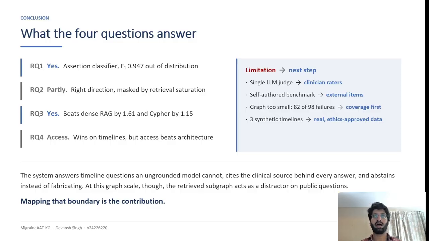My limitations are that I'm using a single LLM judge, self-authored benchmarks, a graph that is too small, and three synthetic timelines. The system answers the timeline question an ungrounded model cannot, cites the clinical source behind every answer, and my system abstains instead of fabricating responses. At this graph scale, the retrieved subgraph acts as a distractor on public questions.